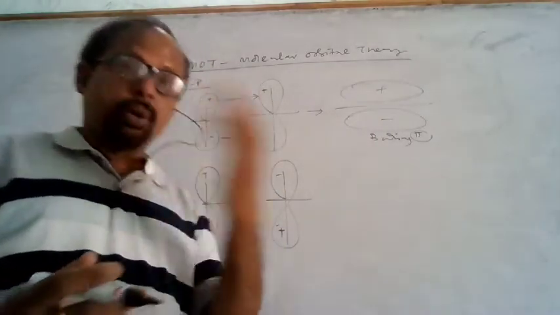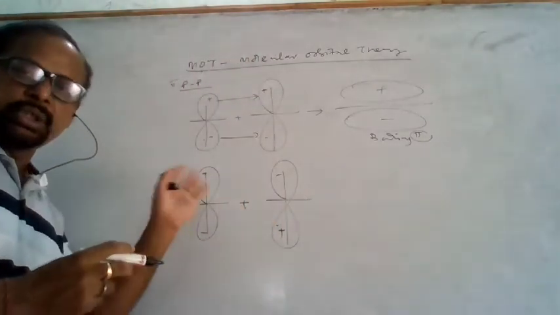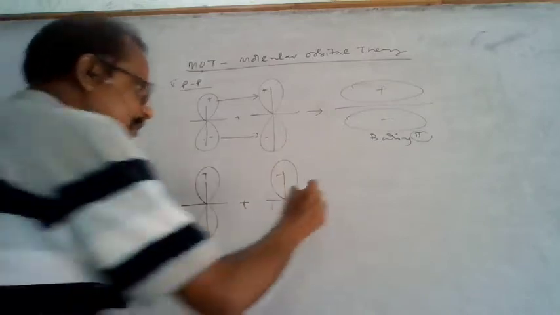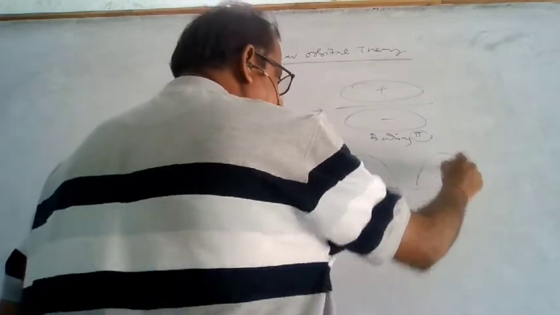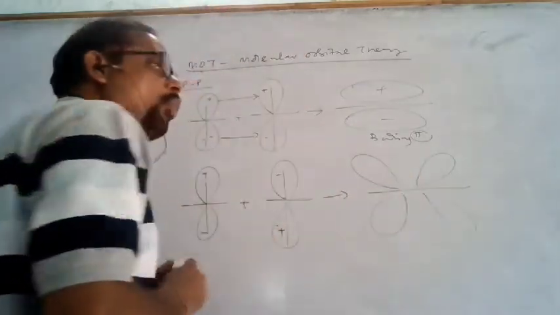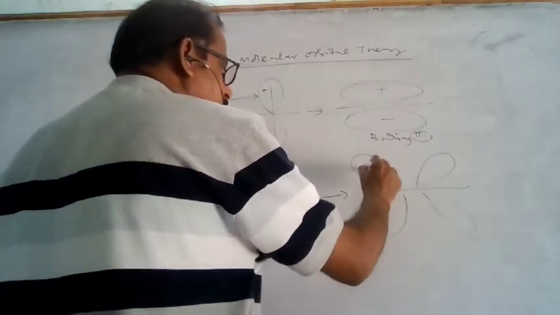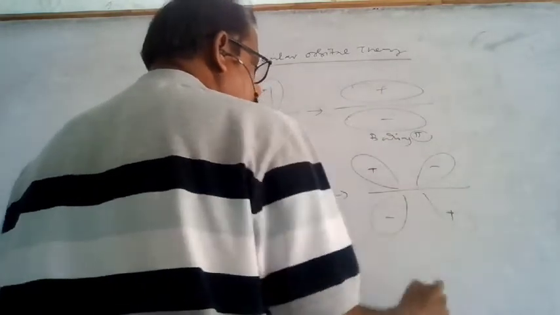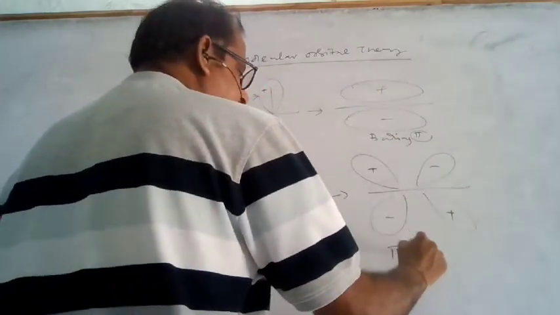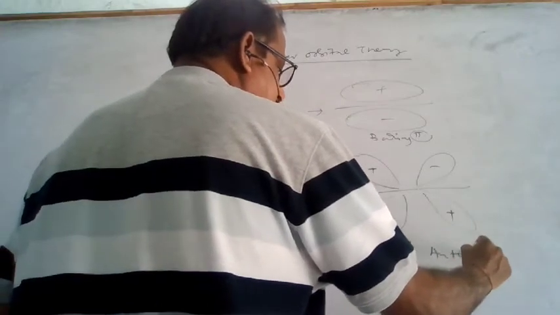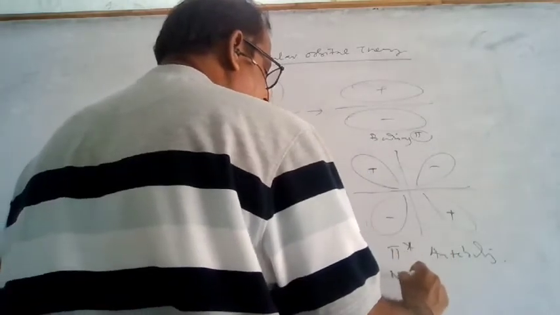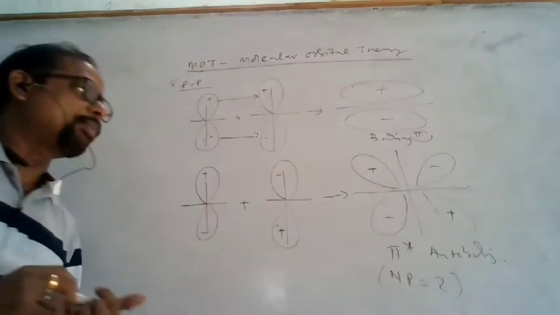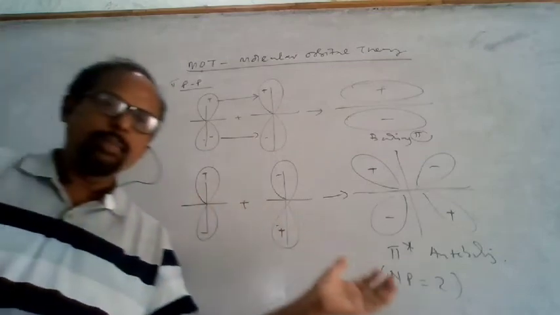Plus will intermix with plus, and that is called the big plus. But when plus and minus meet, that is not possible because plus cannot intermix with minus. That will remain like this, and no bonding will be formed. It is construction and it will be destruction. Plus minus and minus plus will be there. So this is called the pi star antibonding. You know, two nodal planes will be there in this case.